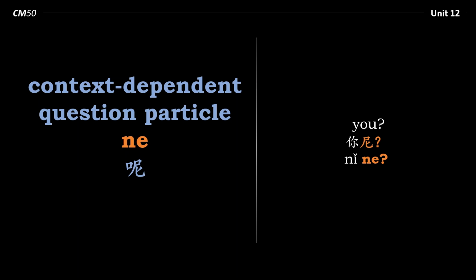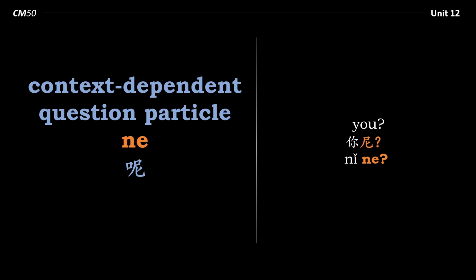What's your name? But if I were to say, tomorrow I'm going to the park, 我明天去公园, what would 你呢 mean in this case? It would mean, what are you doing tomorrow? So I've set the context by saying, I'm going to the park tomorrow. And when I say 你呢, you, it means, what are you doing tomorrow?